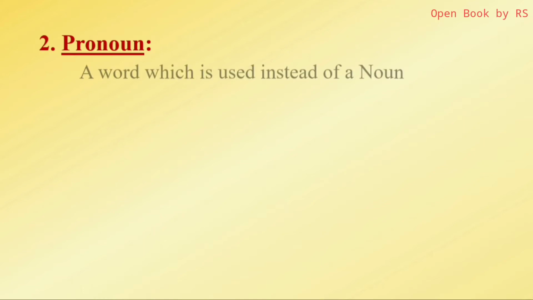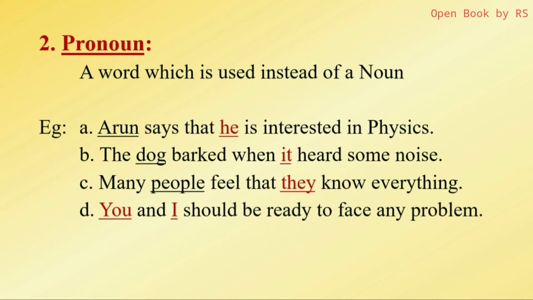Next parts of speech, pronoun. A word which is used instead of a noun, in the place of a noun, is called a pronoun. Example: Arun says that he is interested in physics. Here, Arun is the noun. Arun says that he is interested in physics. In the place of Arun, we use he. So that he is a pronoun.